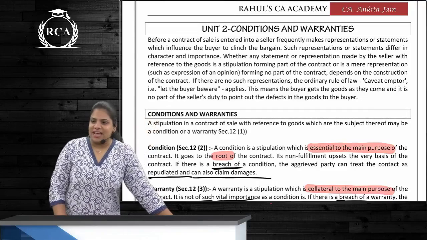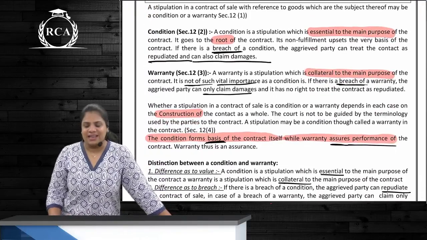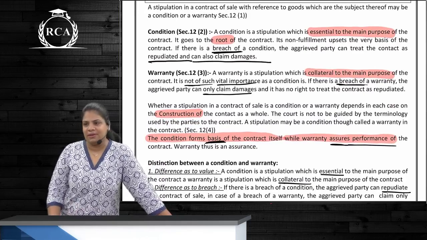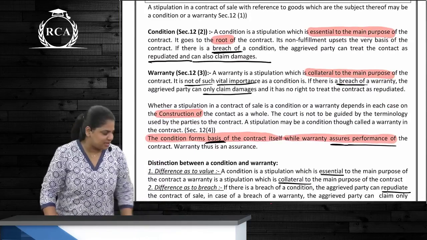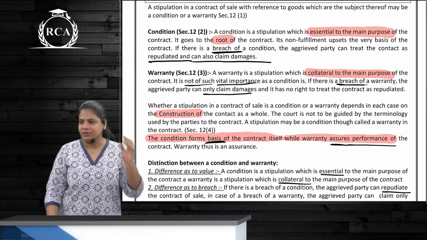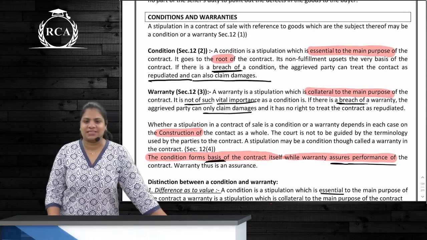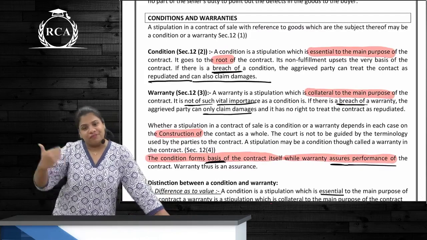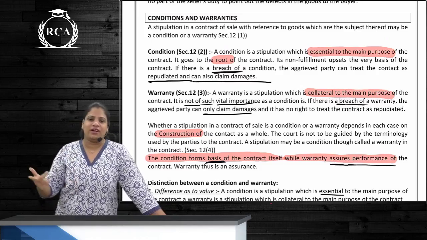So, conditions and warranties. What do you mean by conditions? Something that is essential to the main purpose of the contract. What do you mean by warranty? Something that is only collateral to the main purpose. If there is a breach of condition, then what can you do? Rescind the contract and claim damages. Correct? Rescind or repudiate or cancel or even get a refund of the price means this only in the Sale of Goods Act. Correct? So repudiate the contract and claim damages.